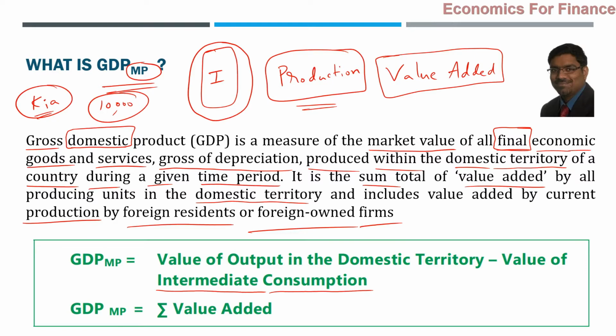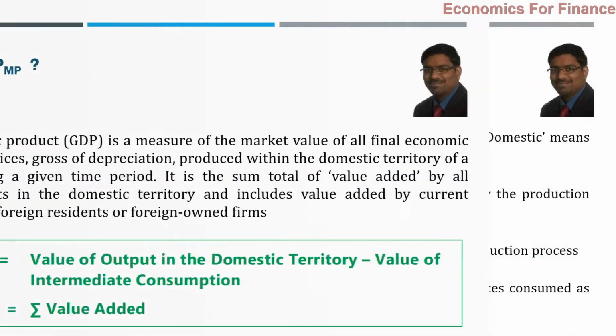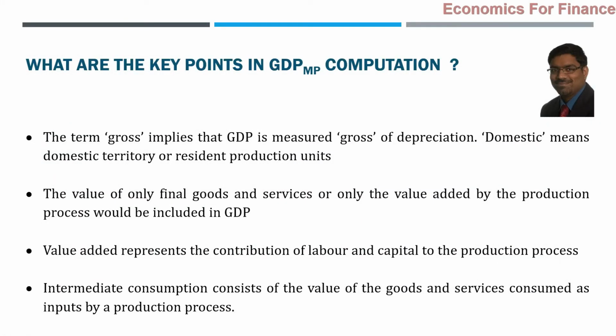And that too, the word domestic indicates that we are looking at the domestic territory of a country, irrespective of whether the production happened from the locals or foreigners. That doesn't matter. If that happened within the domestic territory, that forms part of GDP. That's it. Now, certain points to be noted in GDP computation are to be very keenly observed. Some of them we already observed and identified.